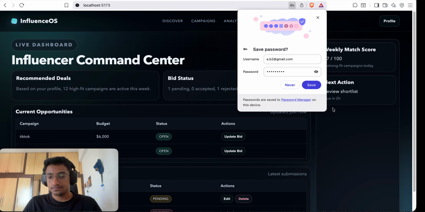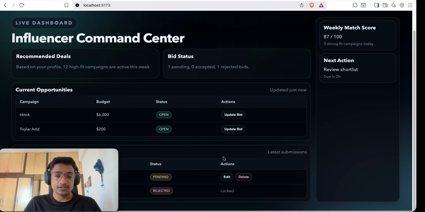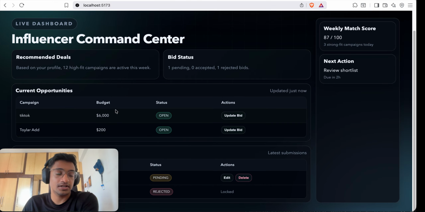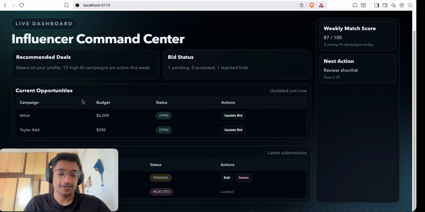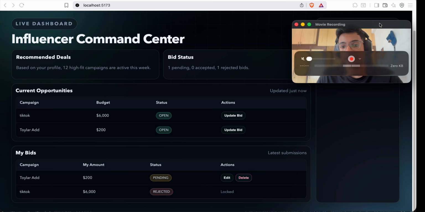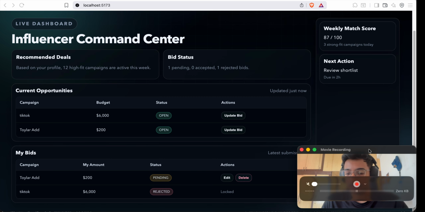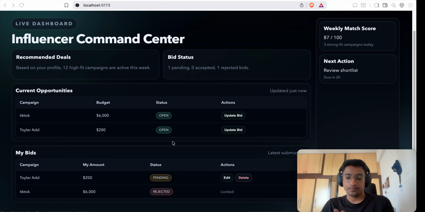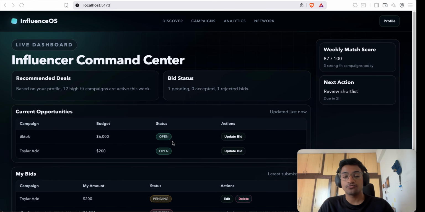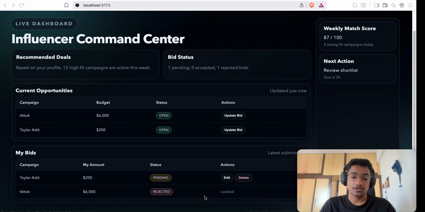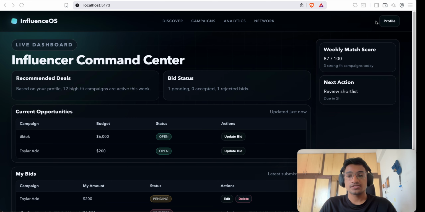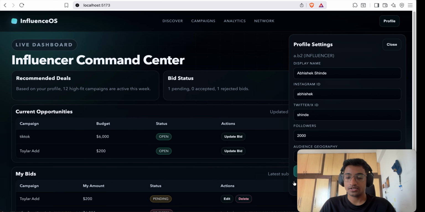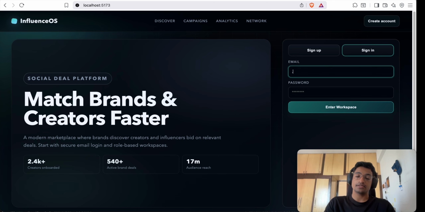Okay. So this is the influencer page where they are able to see the current opportunities they have for bidding, and the status of the bids they already have. What opportunities they have will help them see and select a feasible customer. This is the influencer board. Now I'll log out, and I'll log in as a brand.